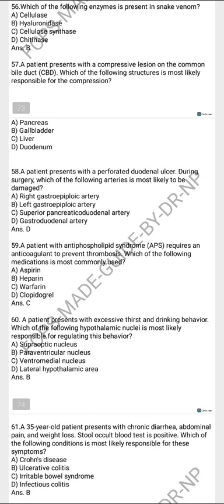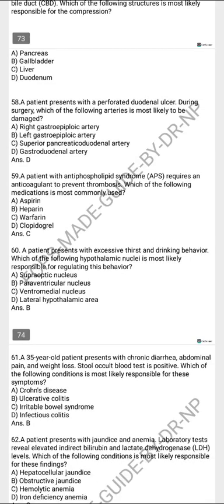The patient presents with a perforated duodenal ulcer. During the surgery, the following artery is most likely to be damaged: the gastroduodenal artery.